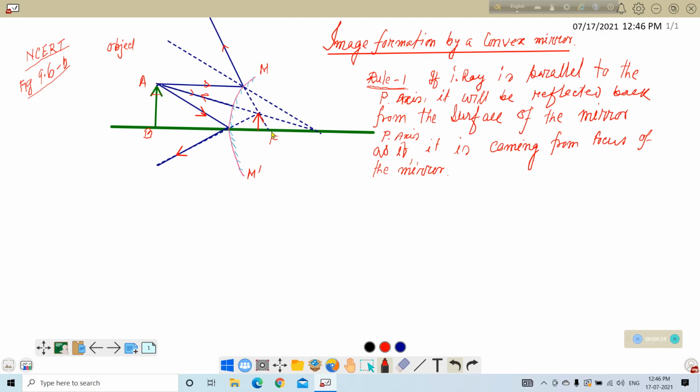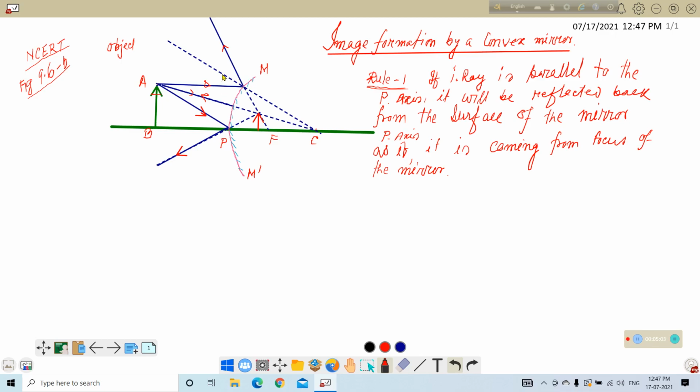So this is the focus of the mirror, and this is the pole of the mirror, and you also know the distance between the pole and the focus is equal to f, and this particular point is the center of curvature, and this is called C. So if we take a line from C to the surface of the mirror, then this dotted line will behave like the normal. This is the normal at this point.